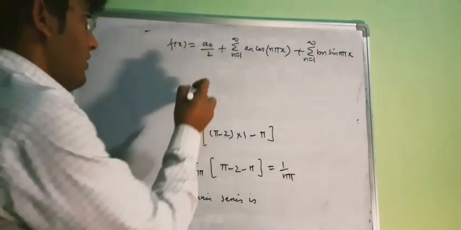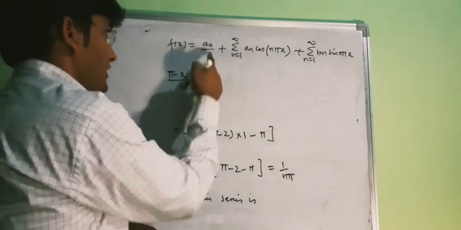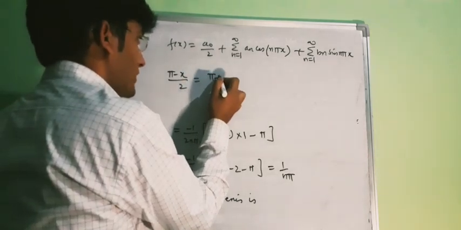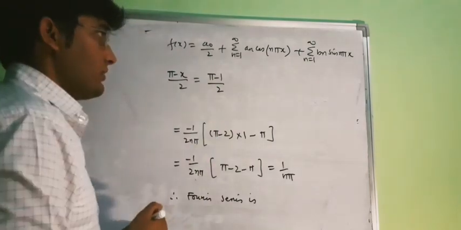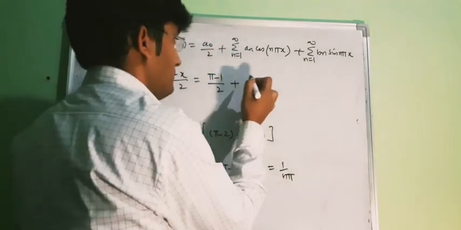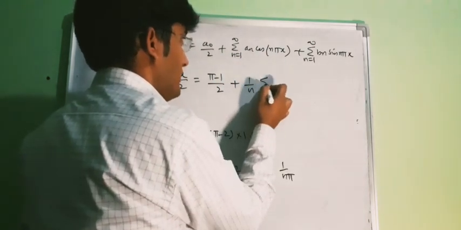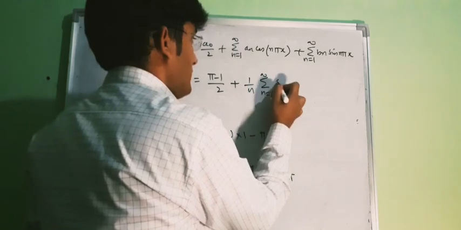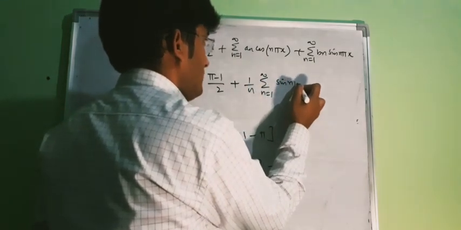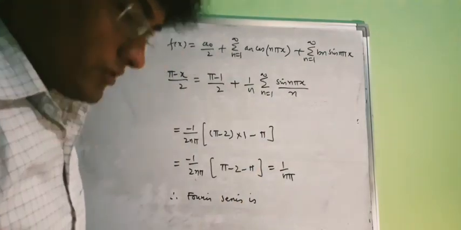Now our f(x) was (pi minus x) upon 2, our a0 was pi minus 1, so this is (pi minus 1) by 2, an was 0 and bn is 1 by n pi, so this will be the sum of 1 upon n, then in the bracket we will have sin(n pi x) upon n. So this is your answer.